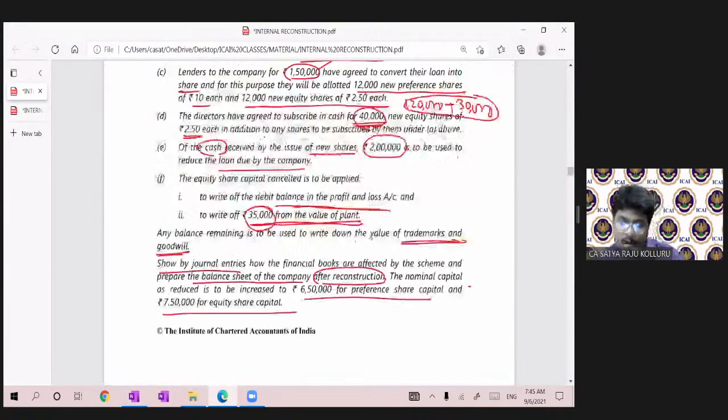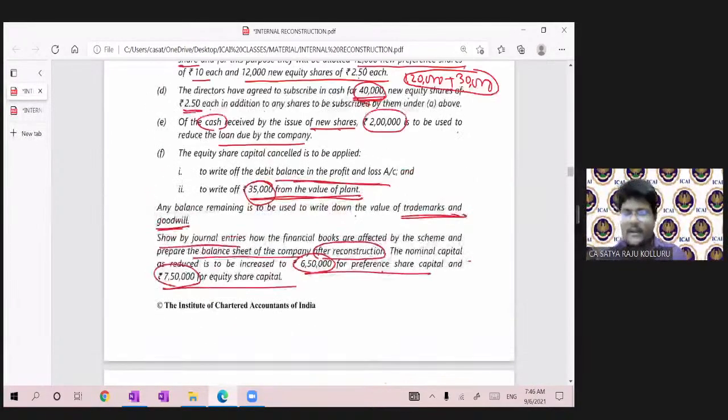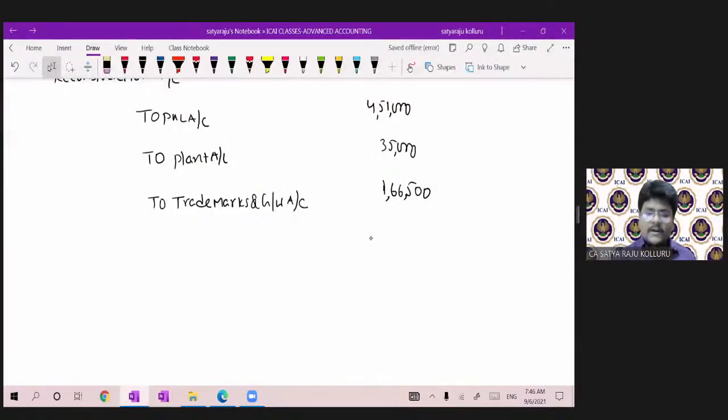Next, let me continue. What is given? Show the journal entries, how the financial books are affected by the scheme, and prepare the balance sheet of the company after reconstruction. The nominal capital as reduced is to be increased to 6,50,000 for preference share capital and 7,50,000 for equity share capital. Now let us build the balance sheet, guys. Please all of you concentrate.